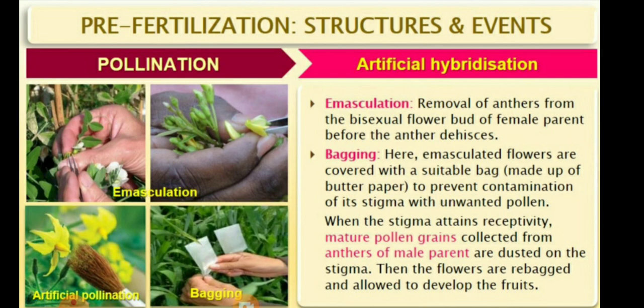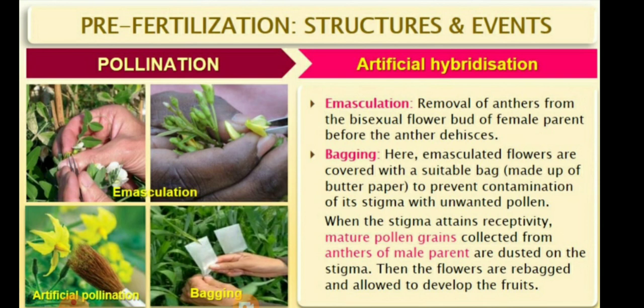After the emasculation process, or removal of the anthers, the bagging process is done. Bagging means the emasculated flowers are covered with a suitable polythene bag or paper bag to prevent the contamination of its stigma with unwanted pollen grains.